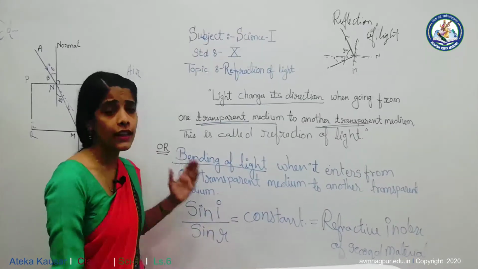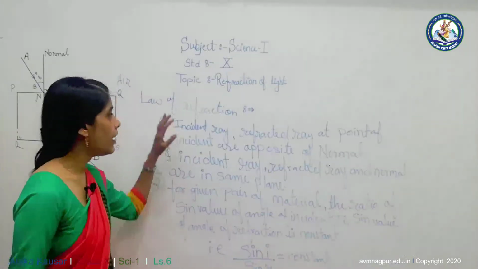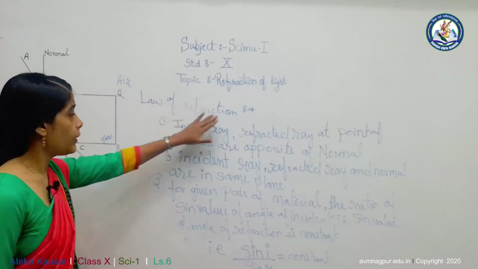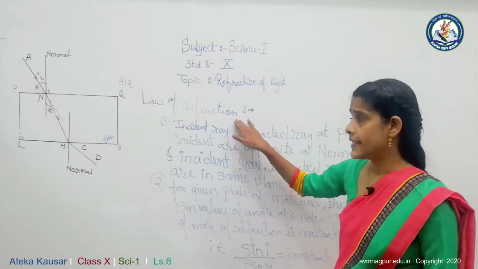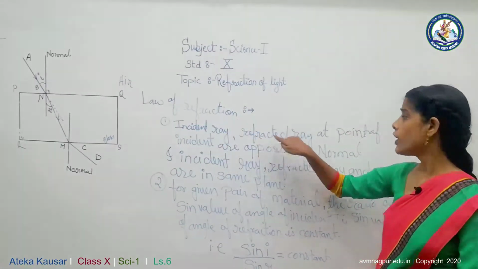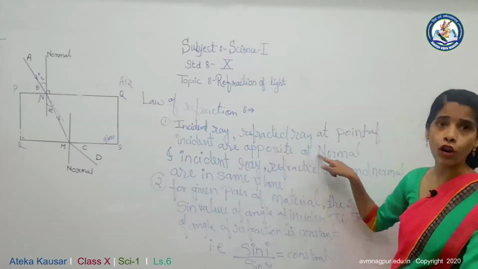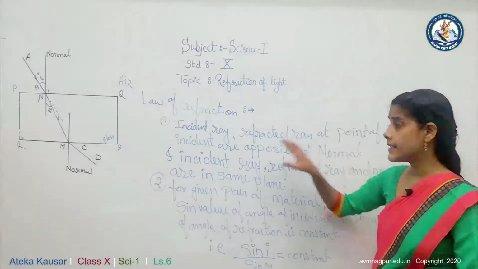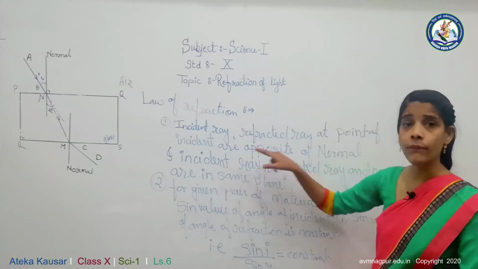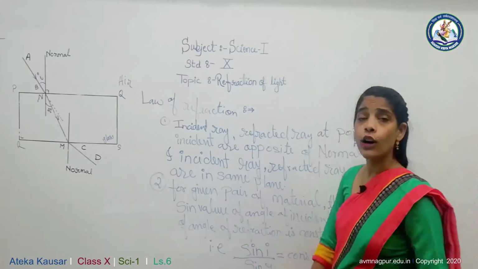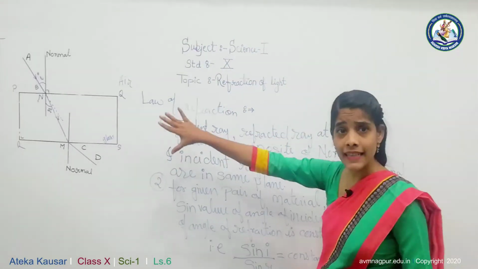Now see all this in detail. What is the law of refraction? The law of refraction states that the incident ray and refracted ray at the point of incident are on opposite sides of the normal, and similarly the incident ray, refracted ray and normal lie in the same plane.